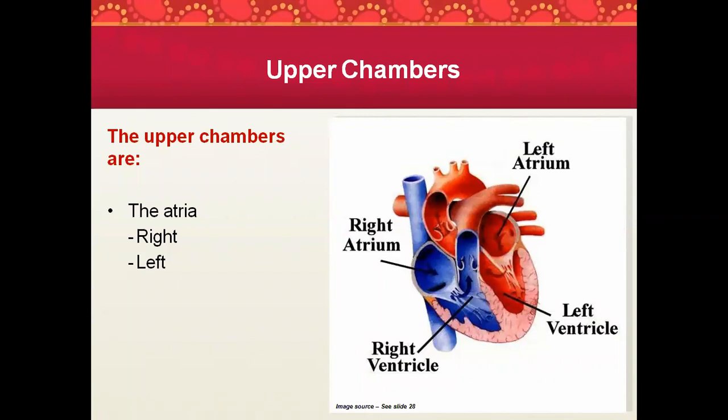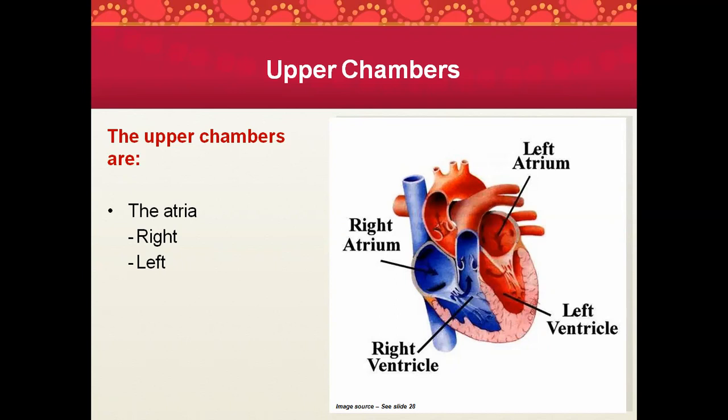From the right atrium, it passes through the tricuspid valve, and the blood is collected at the right ventricle. The right ventricle passes this blood through the pulmonic valve to the pulmonary artery, and the blood goes to the lungs, where it is oxygenated.